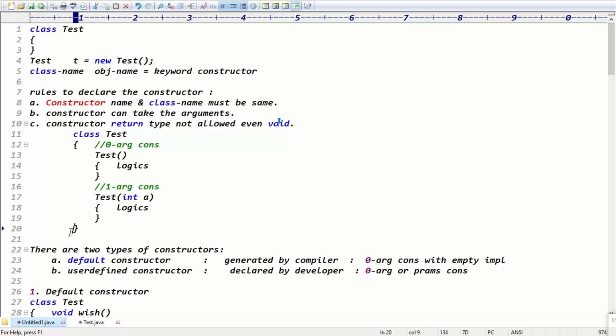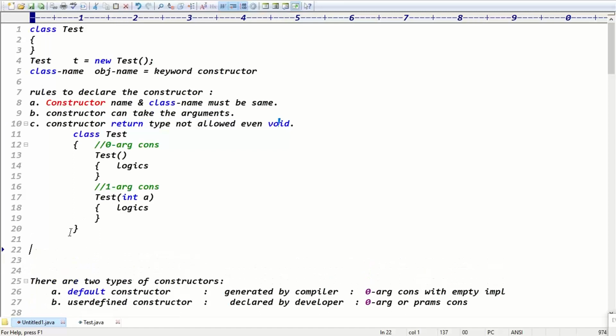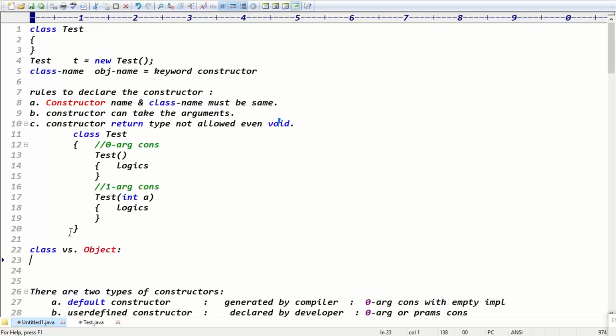Exactly, guys. Maybe you can be asked one question like class versus object. What is the definition of class versus object? The first point: define the class. Class is a blueprint. Inside the class, what we are writing is simply the logic, so I can say class is a logical entity.